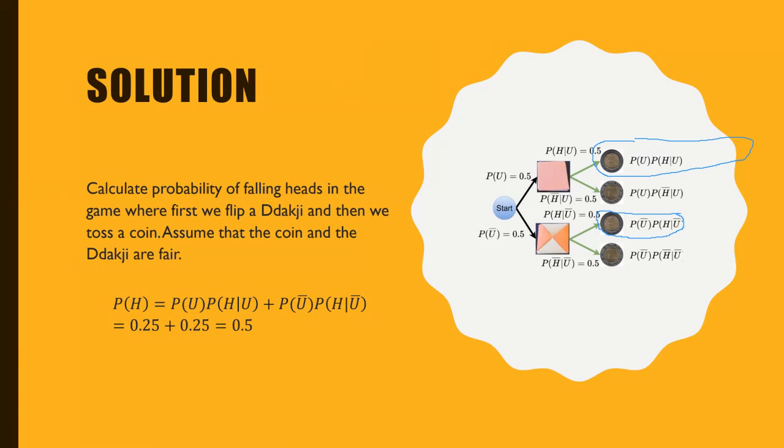And then we add both of them because it's the total. So probability of, here it says, this one shows the first one here, and this one probability of not falling upside multiplied with probability of heads when it is given that it is not upside. So it is this one. So the sum of these two will give probability of H.